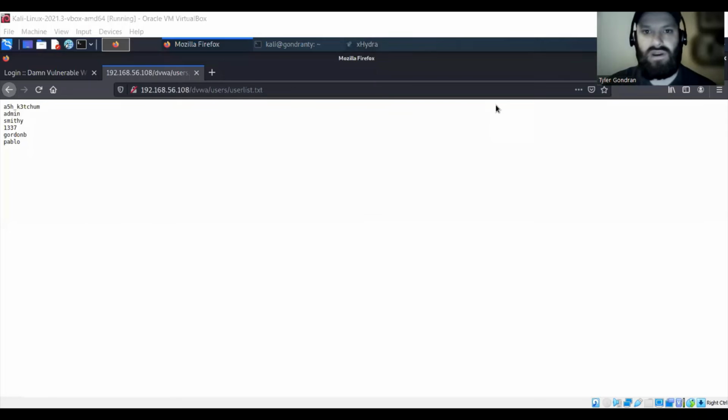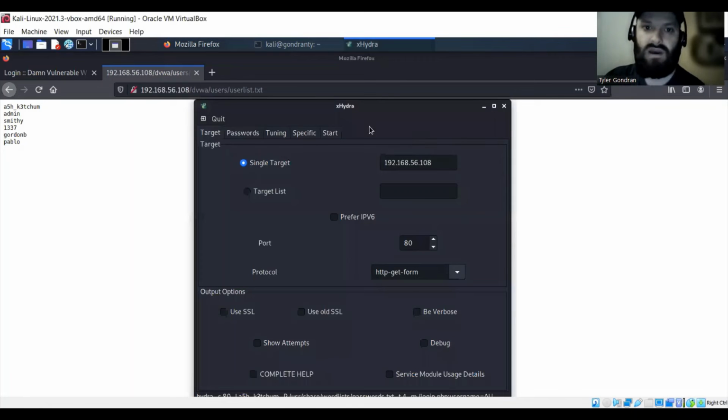So once we have an idea of the possible usernames we'll be able to use, we can go ahead and do a Hydra brute force attack. So through this Hydra GUI, we can input the IP address of the Pallet Town box that we want to brute force, and it's going to be on port 80 for our web server.